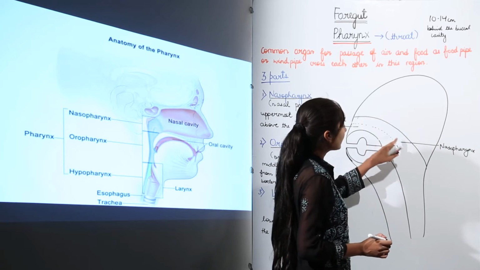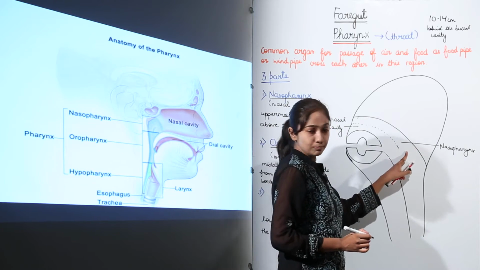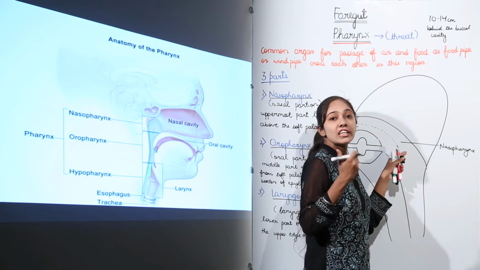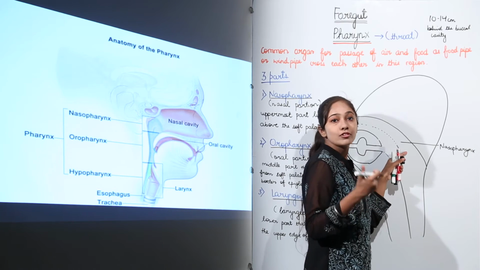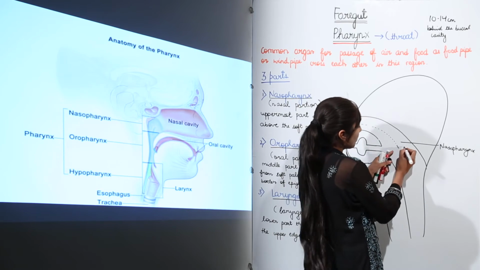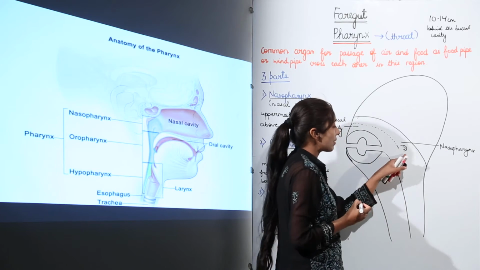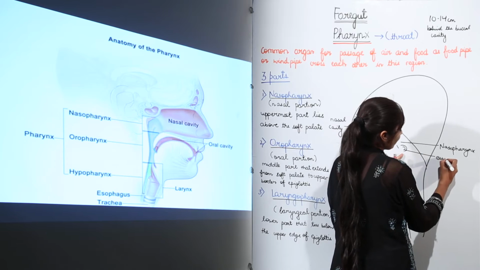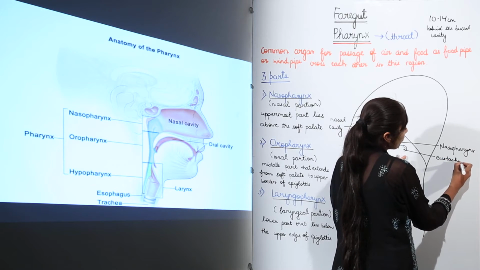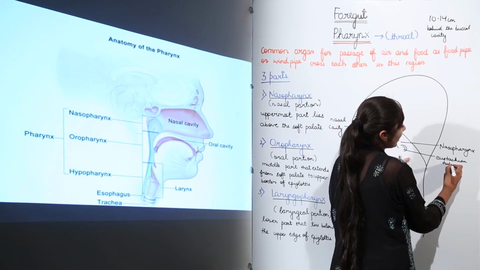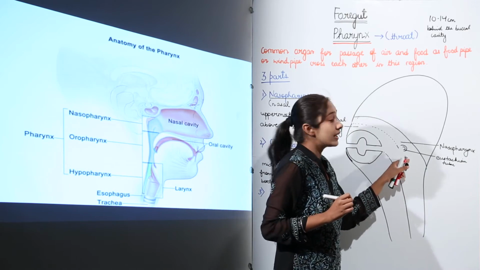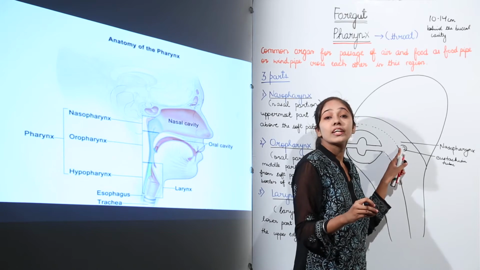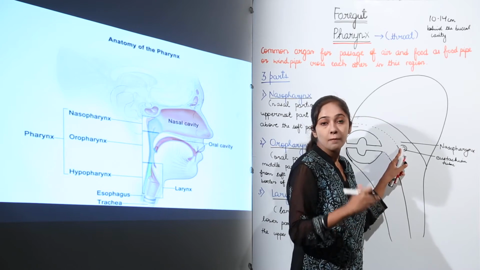Then at this nasopharynx, remember, we have the openings for the eustachian tube. This is how we can just mention it. Now the eustachian tube is actually the auditory tube which connects this nasopharynx region with the middle ear.